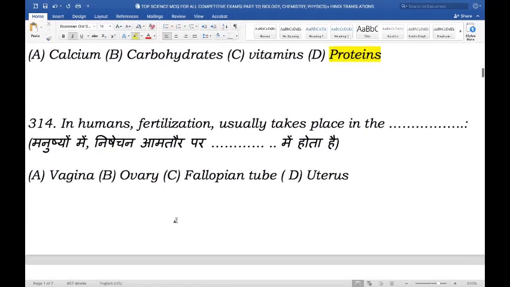Next question. In humans, fertilization usually takes place in blank. So where does fertilization take place? Is it the vagina, the ovary, the fallopian tube, or the uterus? And the right answer here is uterus. Fertilization usually takes place in one of the fallopian tubes that link an ovary to the uterus. If the fertilized egg successfully travels down the fallopian tube, it is implanted in the uterus, where the embryo starts to grow.